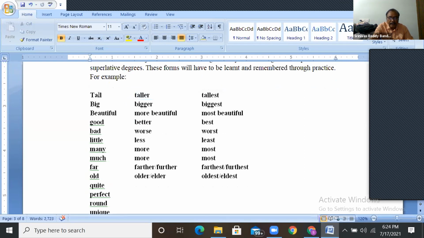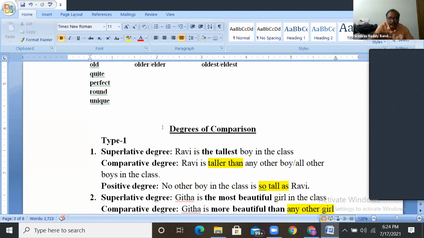To use the positive degree, tall, big, beautiful, these are okay. To use this first line, we can use it with one person or one thing, or to say it is equal to another one also. We can use this first form. Tell me here, Ram, Subhash, any doubt?